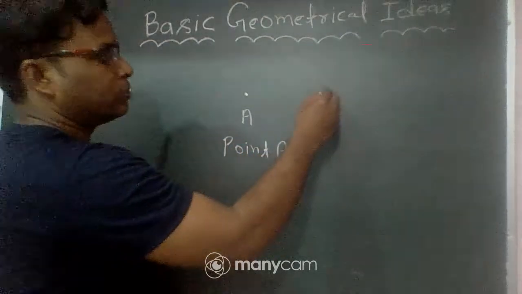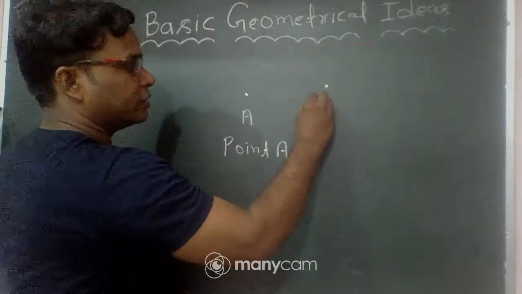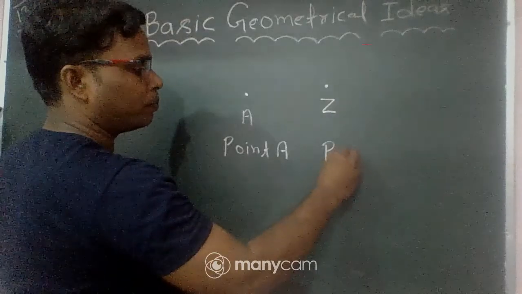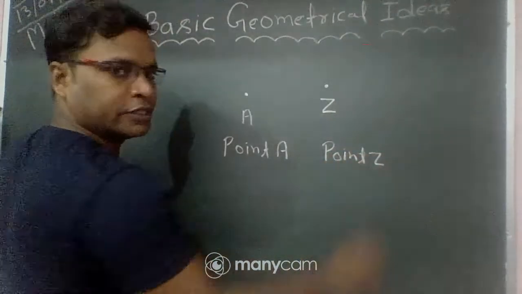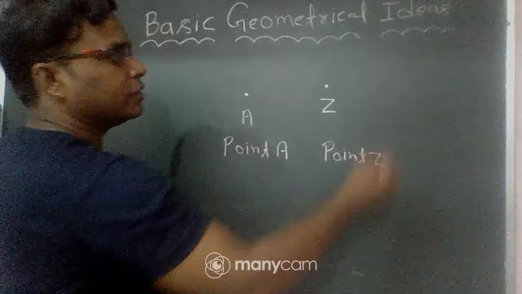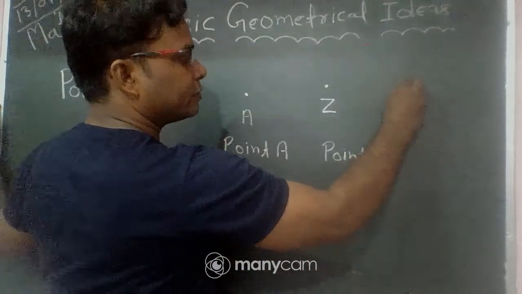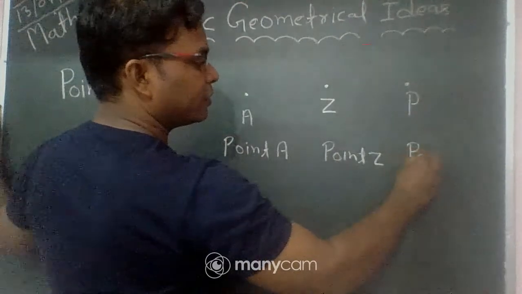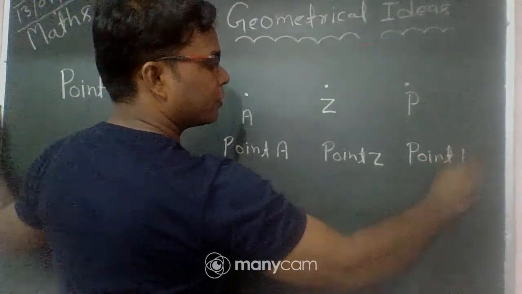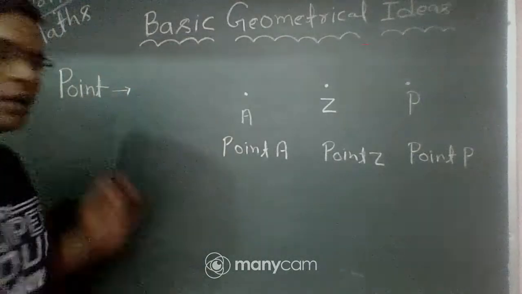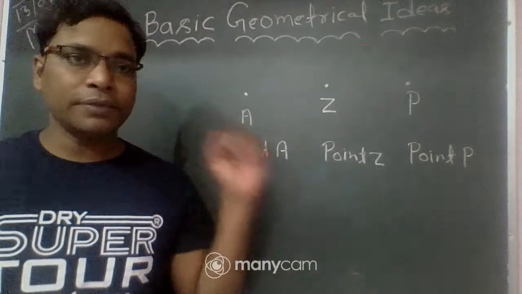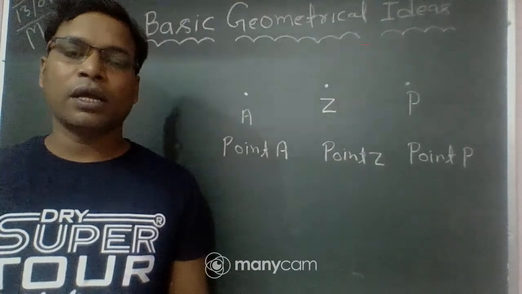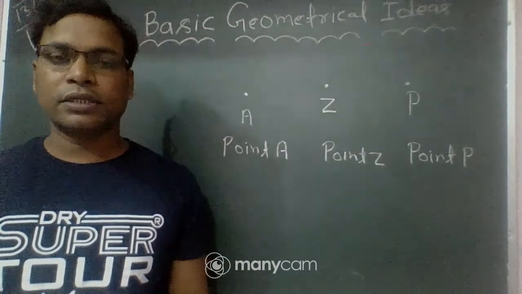Suppose this is the point Z. We write it point Z. And this is point P. We write it point P. So you can see a point has no length, no breadth, and no thickness.